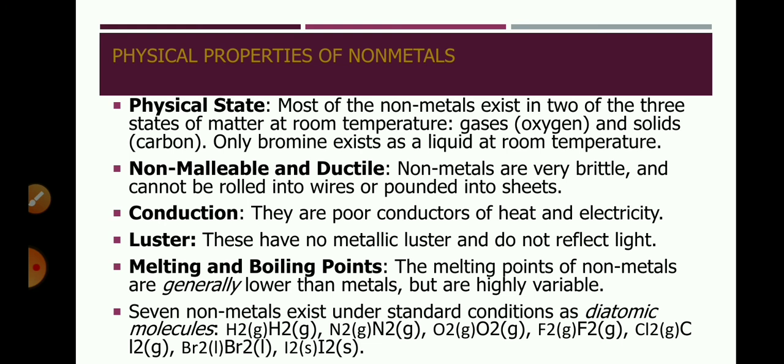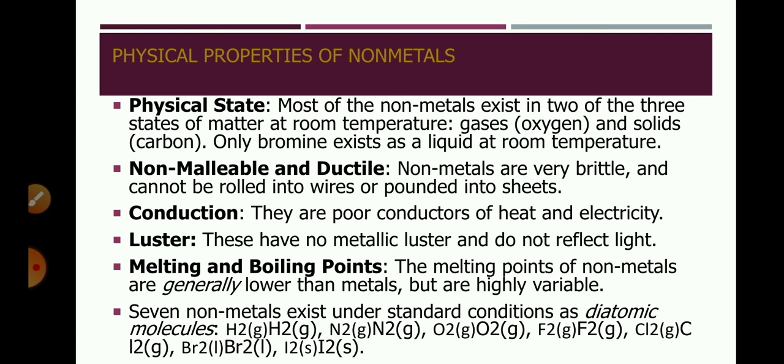But here the exception is graphite. Graphite is one of the allotropes of carbon. Graphite and carbon fibers, which are allotropes of carbon, are good conductors of heat and electricity. Graphite can conduct electricity. So only graphite is the non-metal which is a good conductor of electricity.